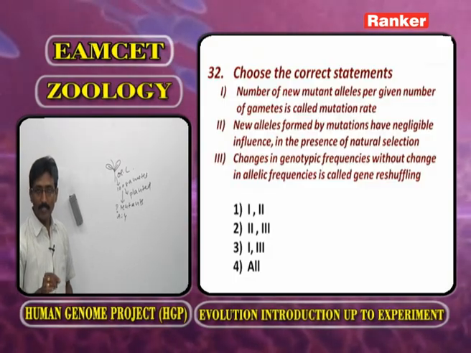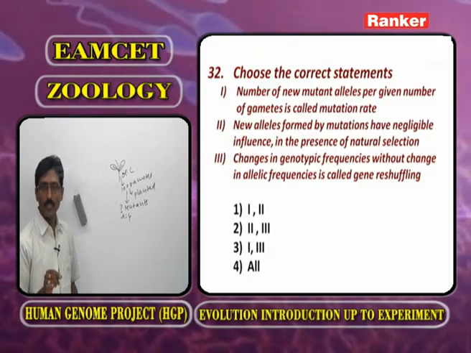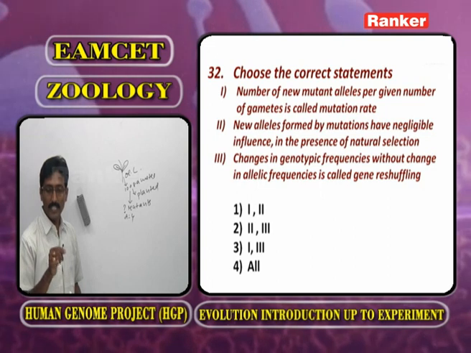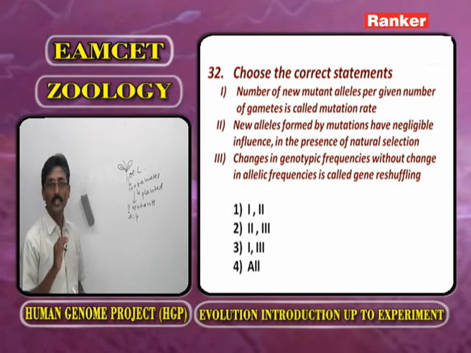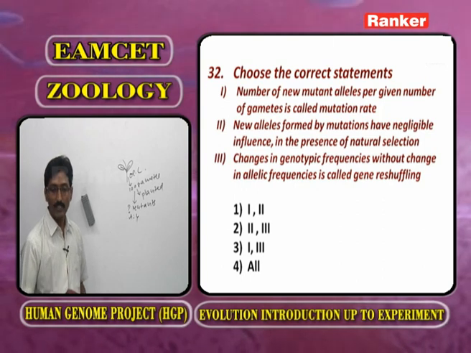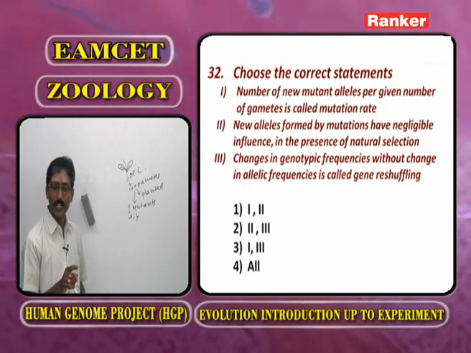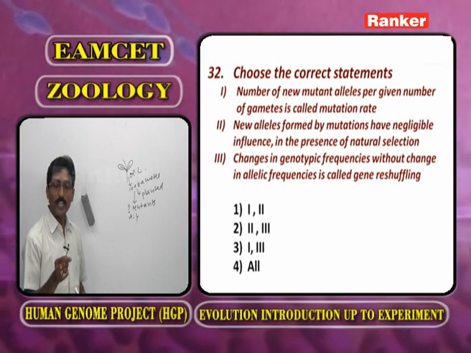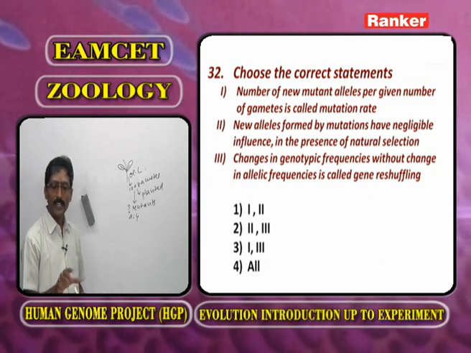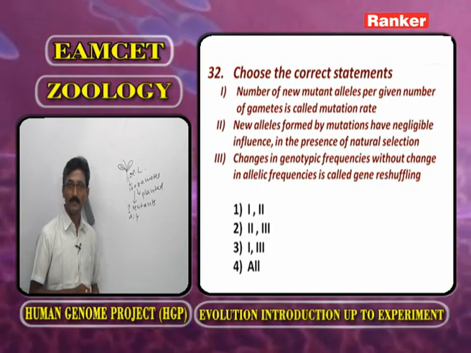Now here, the number of new mutant alleles per given number of gametes is called mutation rate. Now, second, new alleles formed by mutations have negligible influence in the presence of natural selection.